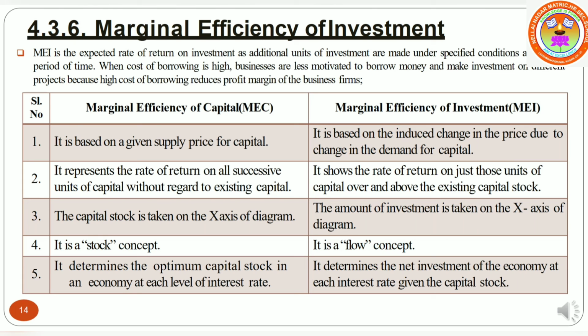With increase in volume of investment, MEI declines because, on the one hand, with more factories and production the expected rate of profit falls, and on the other hand, the rate of interest goes up. Thus there is an inverse relationship between volume of investment and MEI. That is, the more the investment, the less is MEI.